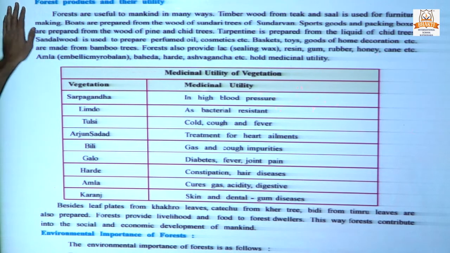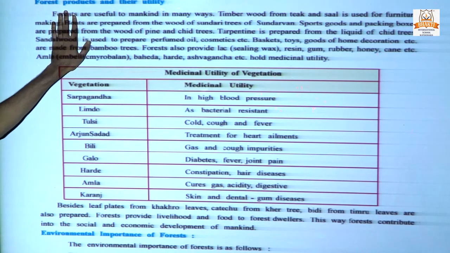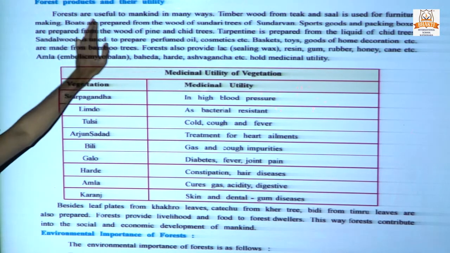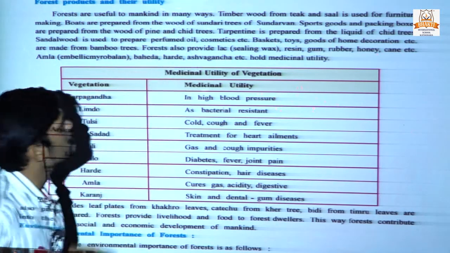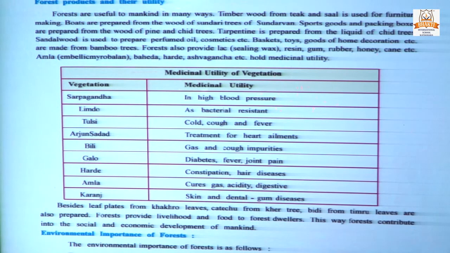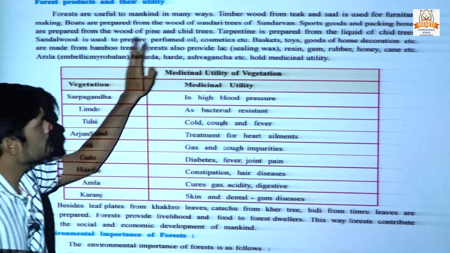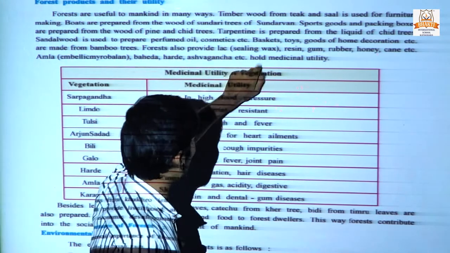Next, forest products and their utility. First, forests are useful to mankind in many ways. 2000 types of medicinal trees or medicinal herbs can be seen. So, you can say that forests are very useful to mankind. Now, you have to remember this whole paragraph.